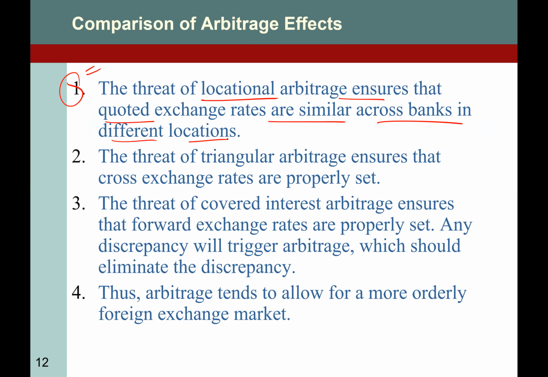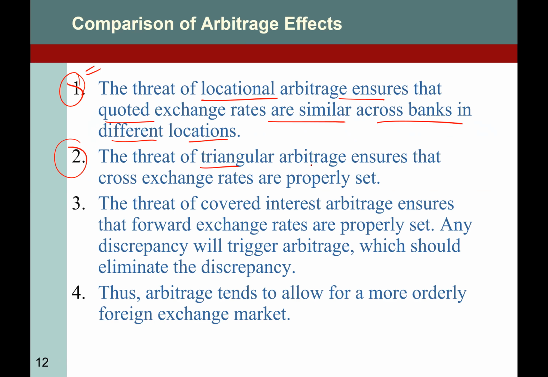The currency dealers want this riskless profit, so they would exploit that. Eventually, when banks know, they will try to eliminate this kind of arbitrage. So basically, arbitrage exists, yes, but arbitrage puts the market back in equilibrium so that everywhere the rate is similar.